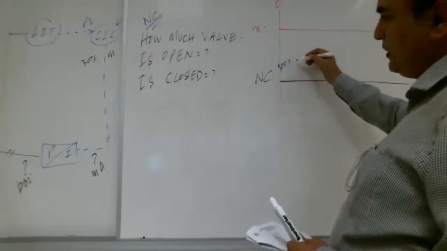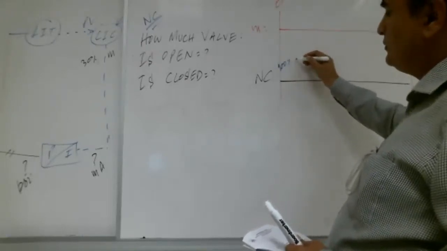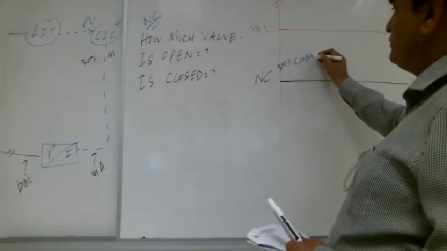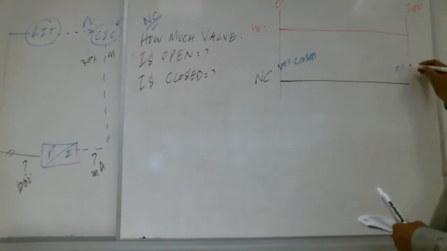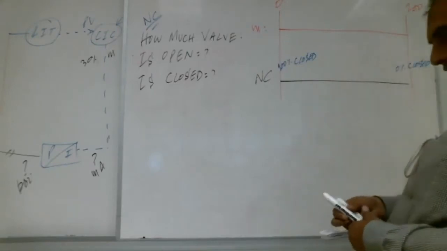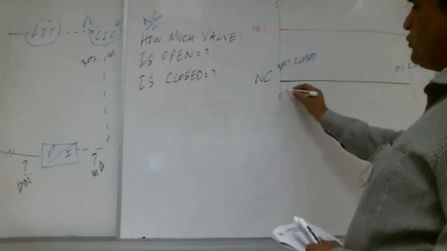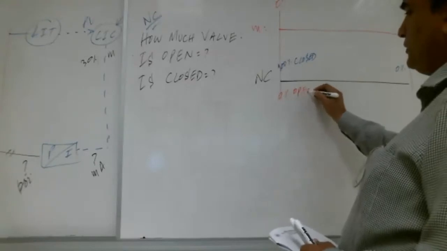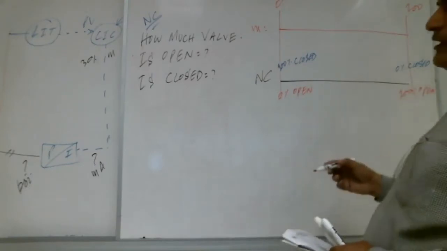Yes, Shabab? At 100% signal, full signal, 0% closed. Right, Shabab? When it is 100% closed means 0% open. And here 100% open.